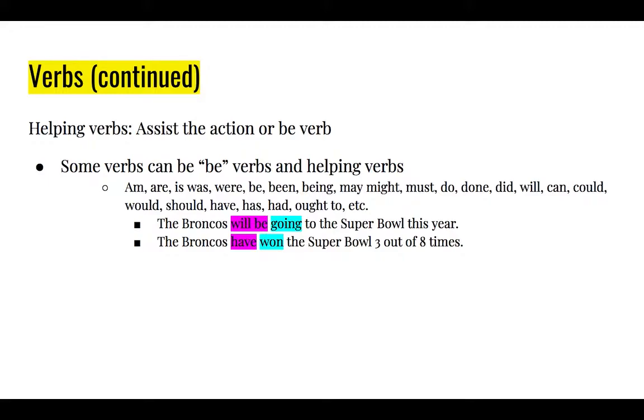We know they're going because they won, like the AFC Championship game, where the Broncos have won 3 out of 8 Super Bowls, 3 out of 8 times. How do we know they've won? Because we see that in the record books. Again, "have" is just another helping verb showing that they have won. I could say the Broncos won the Super Bowl 3 out of 8 times. "Have" is just a helping verb being a participle.